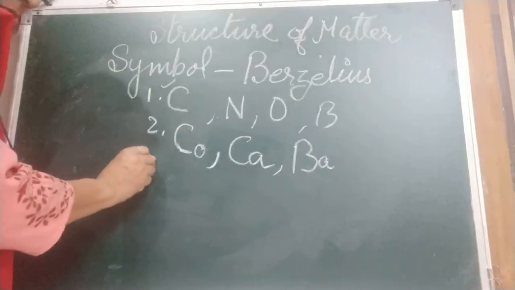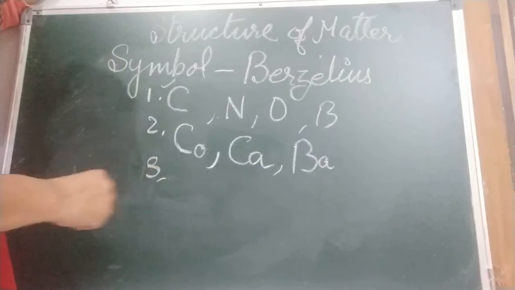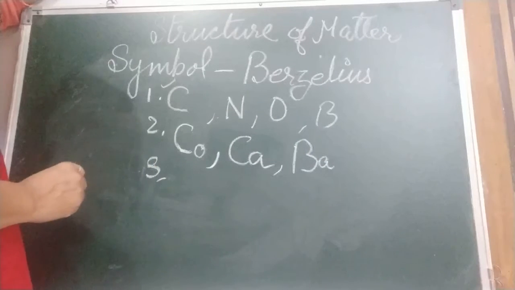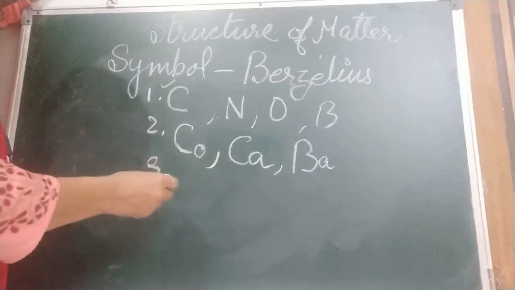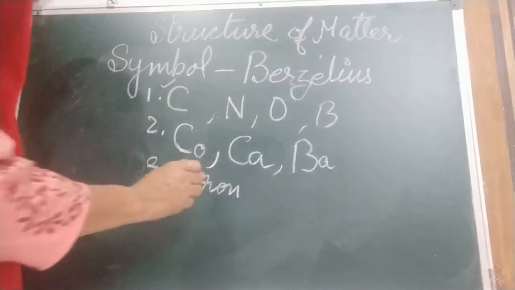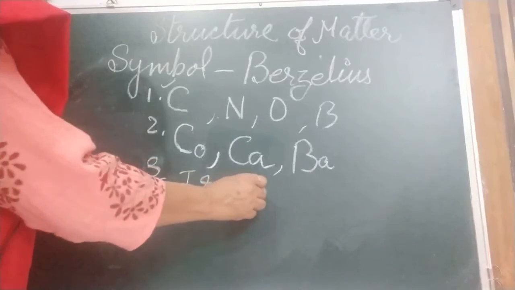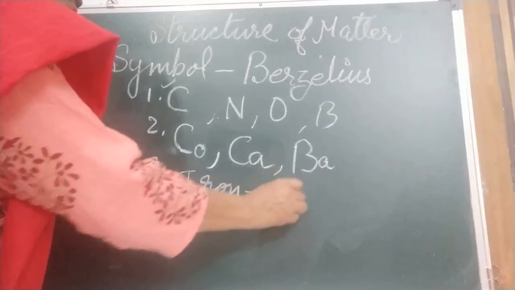Now in the third case, the symbols of some elements are derived from their Latin names. This is very important, children. Like iron. The symbol of iron has come from its Latin name. And what is the Latin name? Ferrum.